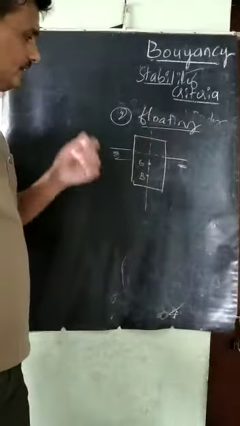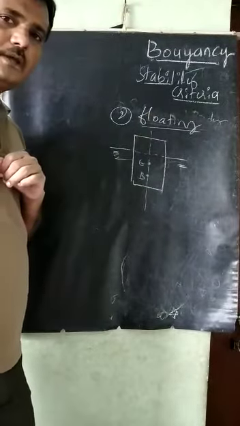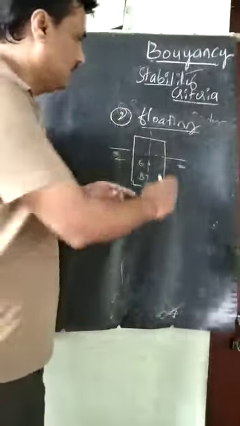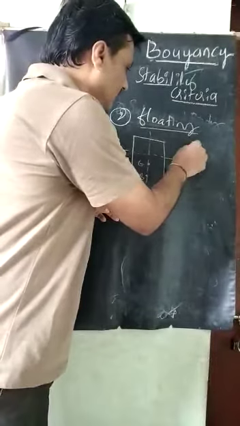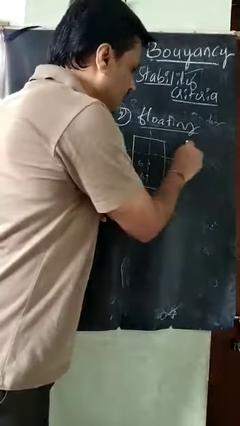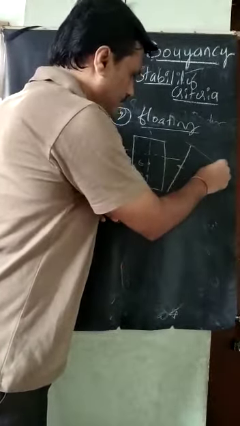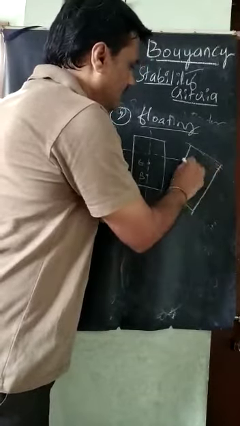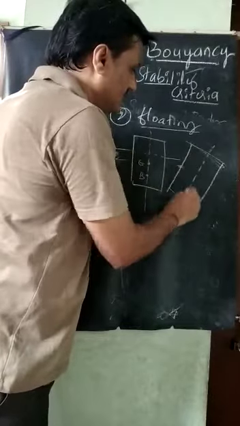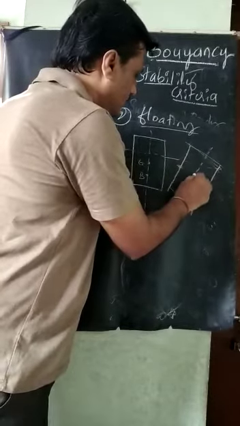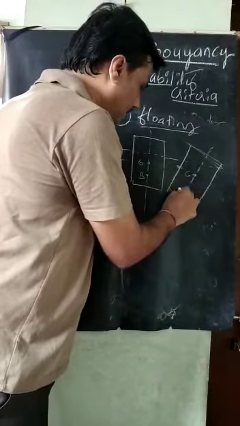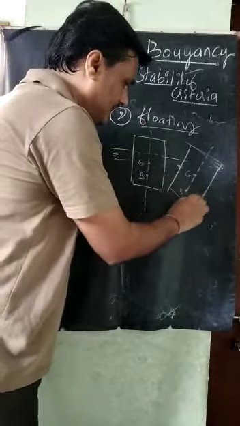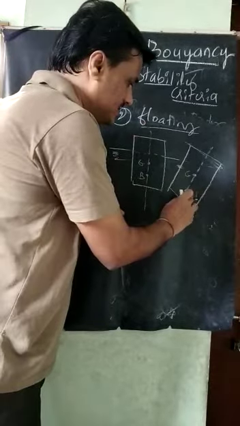Next, I will give some external disturbance, and the body will be tilted like this. This is the normal axis. G is the same, but in the floating body B will be shifted to B dash.